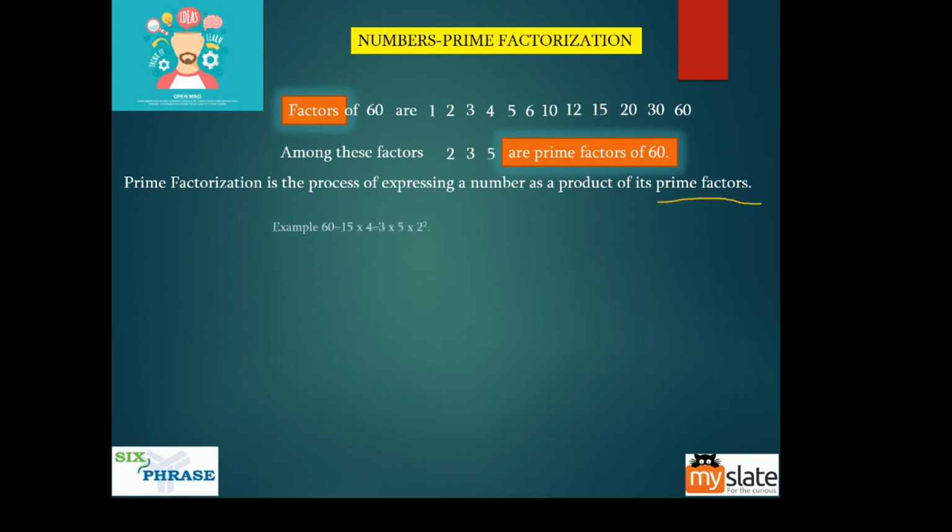Take 60 and split it like this, 15 into 4, right? 60 is nothing but 15 into 4. 15 can be written as 3 into 5. 4 can be written as 2 square. Now 60, you have written in terms of 3, 5 and 2. Now what are these 3, 5 and 2? All are prime numbers. Yes. This is prime factorization.